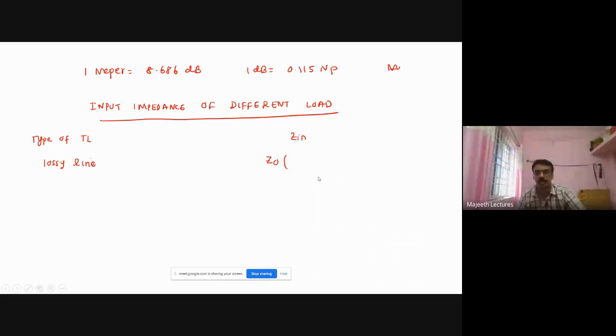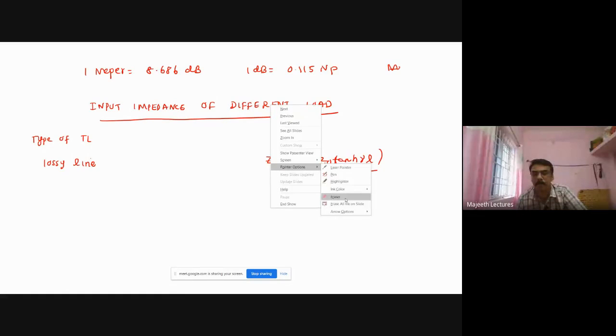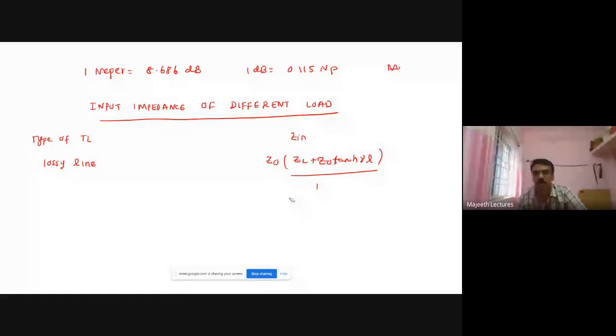This is a very, very important equation. We use mostly this equation, right? Z naught into ZL plus Z naught tanh gamma L divided by Z naught plus ZL tanh gamma L, right?